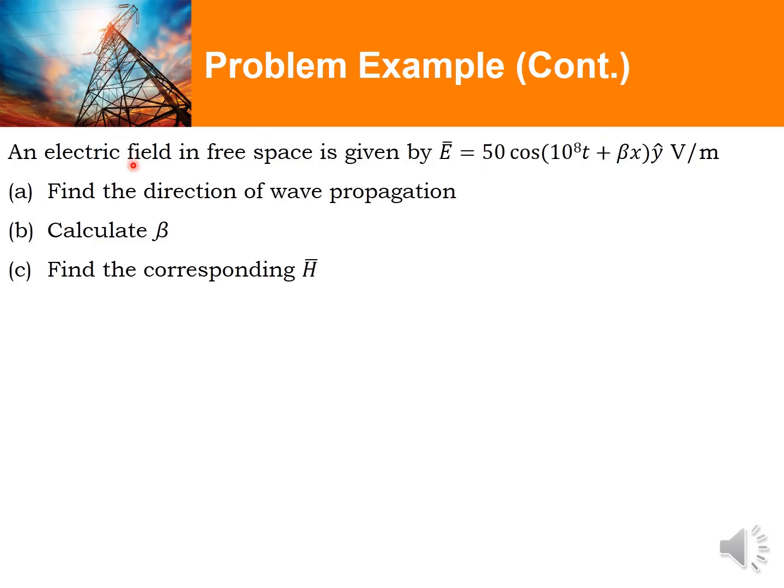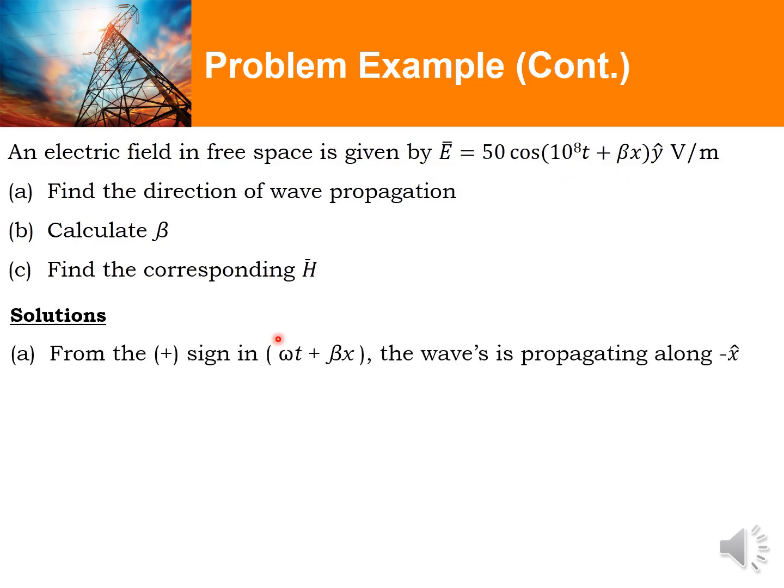Supposedly, there's an electric field in free space given by E is equivalent to 50 cos(10^8 t plus beta x) y unit vector. We need to determine A, the direction of wave propagation, B, the beta or phase constant, and C, the corresponding magnetic field part of this wave propagation. Solution: for part A, based on the wave equation and the plus sign with x here, we can determine that the wave is propagating along the negative x direction.